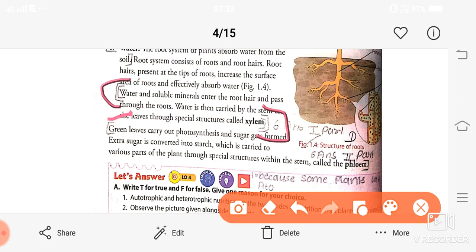Next, phloem. Green leaves carry out photosynthesis and sugar gets formed. Extra sugar is converted into starch, which is carried into various parts of the plant through a special structure called phloem. So till here you will complete, and the remaining answers, what diagram you have to make in your copy, and what activity you have to write in your copy, I will let you know by tomorrow. Okay.